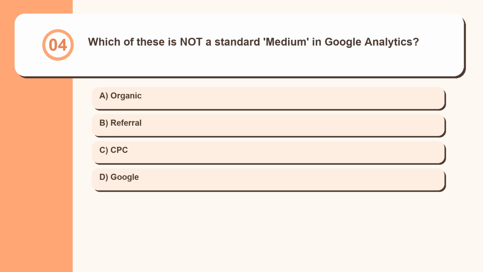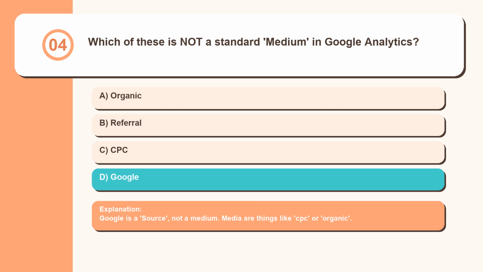Question 4. Which of these is not a standard medium in Google Analytics? Organic, referral, CPC, Google. Google is a source, not a medium. Media are things like CPC or organic.